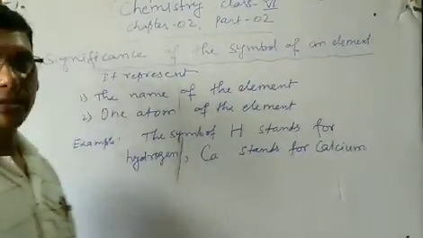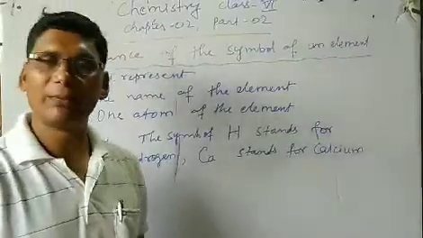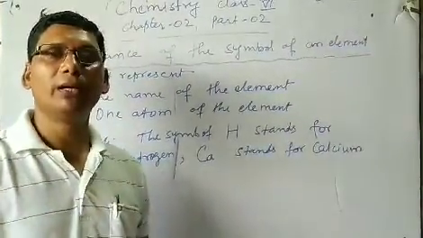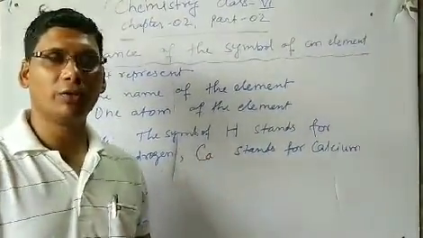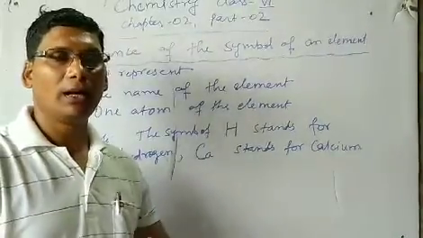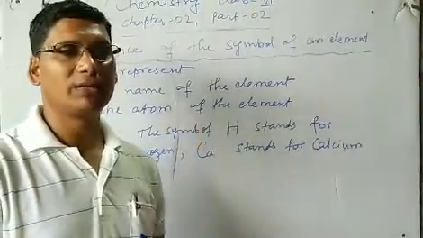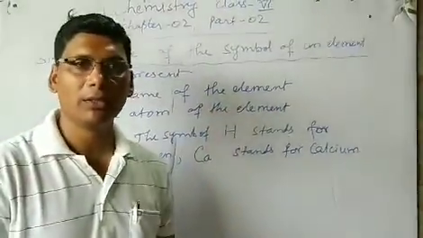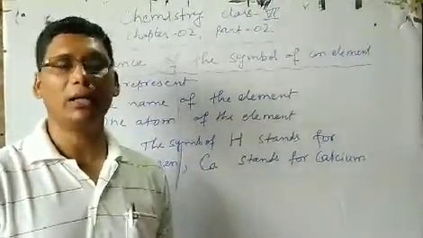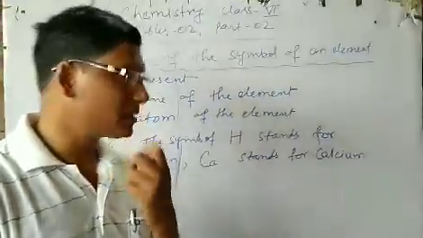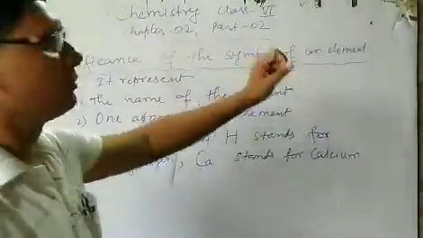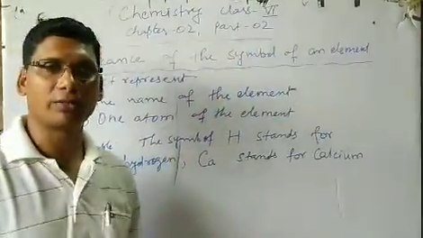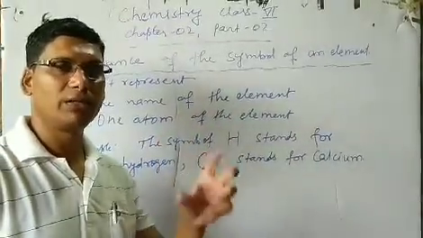Okay students, so we studied the symbol of the element. You understood what the symbol of an element is: a shorthand representation of the element. And how is the symbol given? The symbol is given either by the first letter of the name or the first two letters of the English name or the Latin name of the element. Now let us see the significance of the symbol of the element. Why is the symbol important?